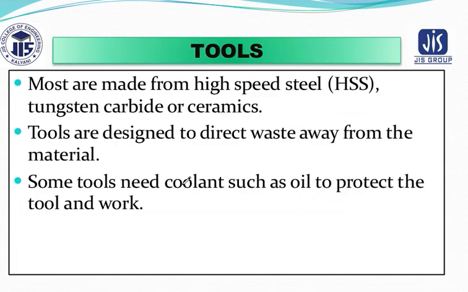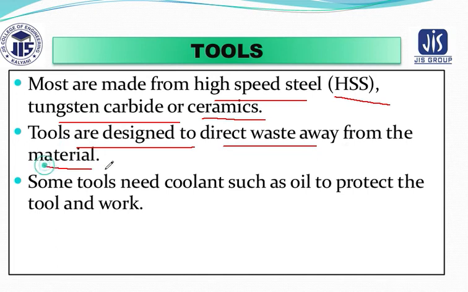Now we are talking about the tools. What should be the material of the tool, how it is used, and so on. In most cases, the tools that we prefer for CNC machining are made of high speed steel, which is very commonly known as HSS. You can go for tungsten carbide also, or ceramics. Basically, tools are designed to direct waste away from the material. So when you are performing the machining, it will move the waste material out from the actual raw product.